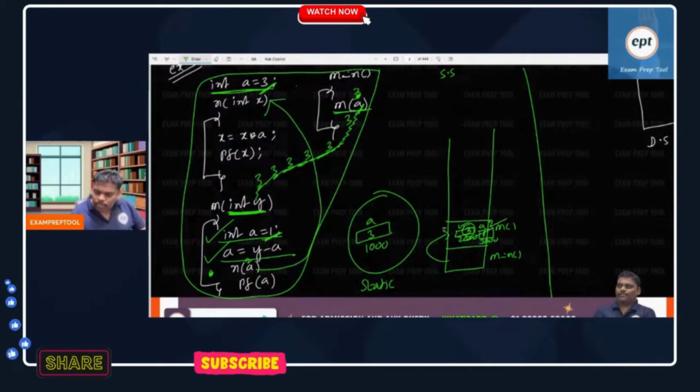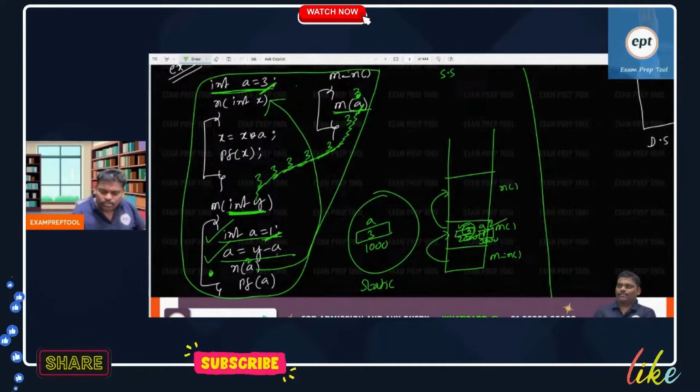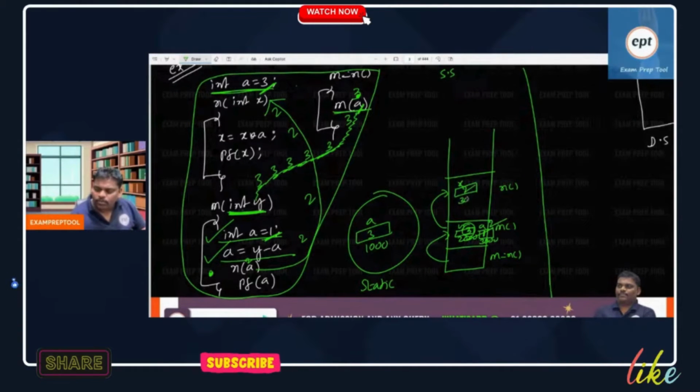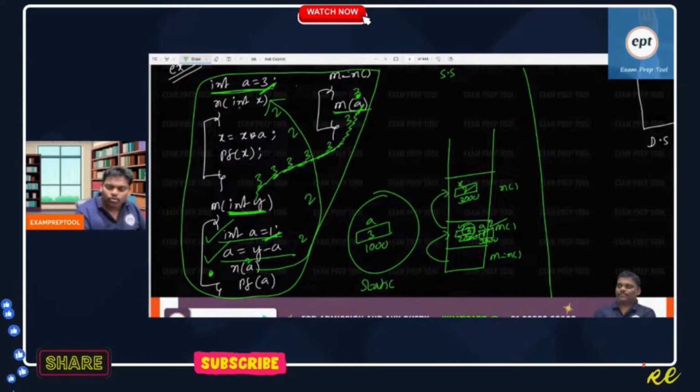So now I will go to the n function. When I go to the n function, see this one, 2 going, 2 going. Who is the receiver? X. One local variable X created. Value coming is 2. Address of this one is 3000. It's the current status. Now go inside.